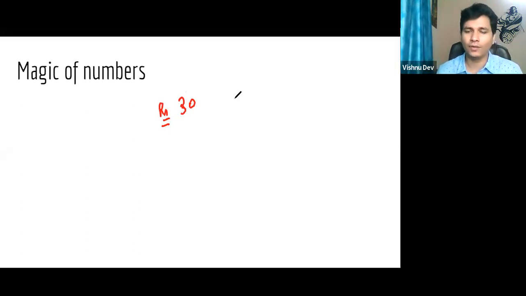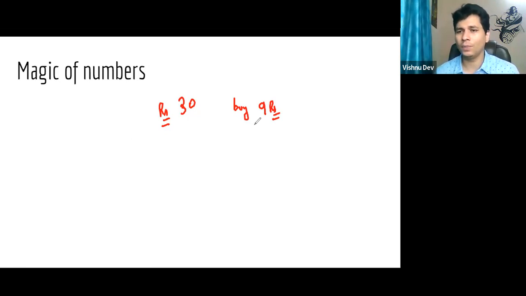And you need to buy a pen. The cost of one pen is 9 rupees, right? So what would you do? I have 30 rupees, and 9 rupees is the cost of one pen. So how many pens can I buy? 30 divided by 9.